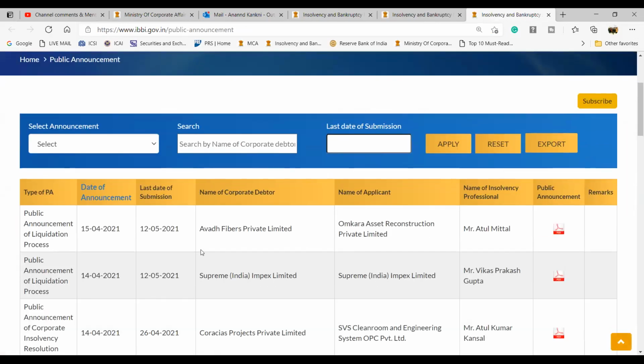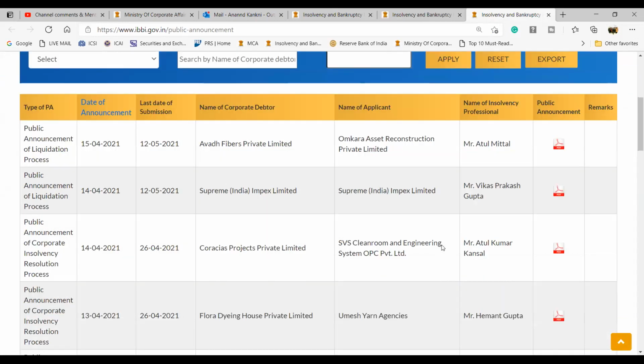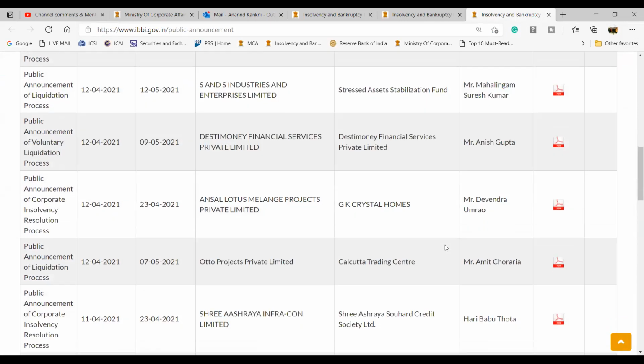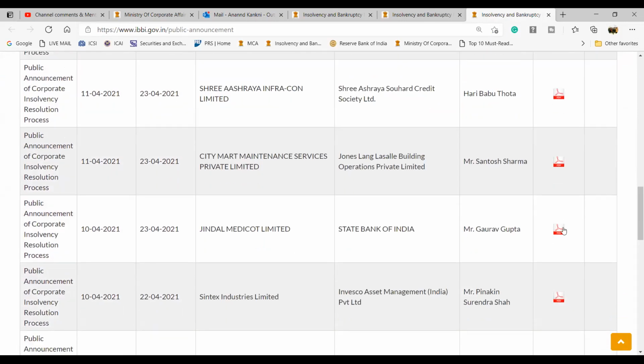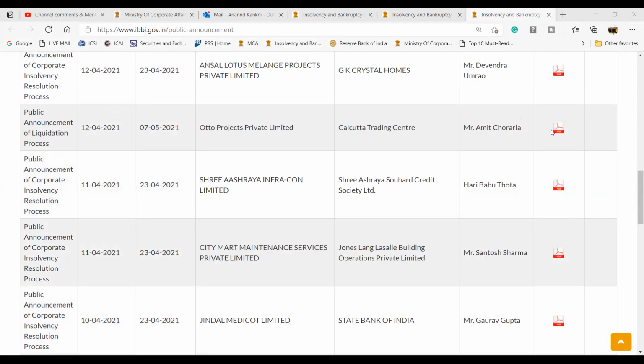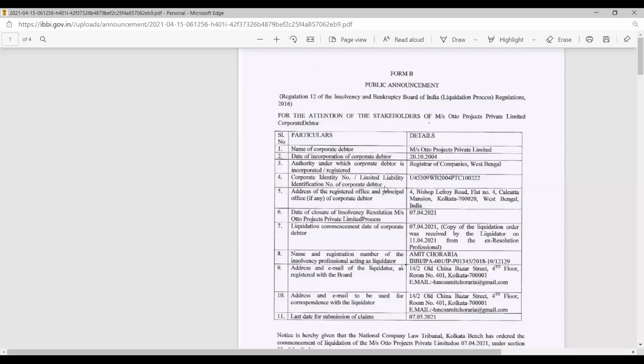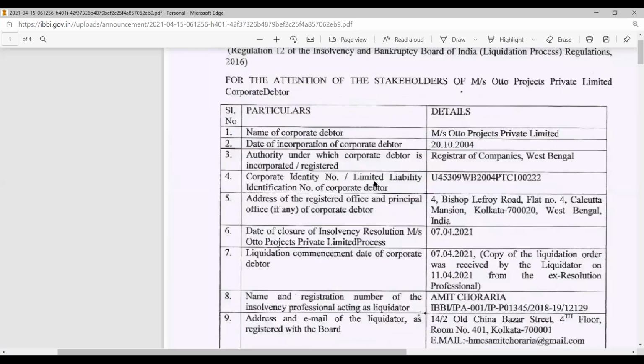Public announcements. Yeah. So here any public announcement you can pick up. So this is the corporate debtor and that's the name of the applicant. So you will get it. Right. So you can pick up any. Okay. So this is the newspaper advertisement that they have made. Okay. Can you see this? Okay, just check. Isn't it the same?